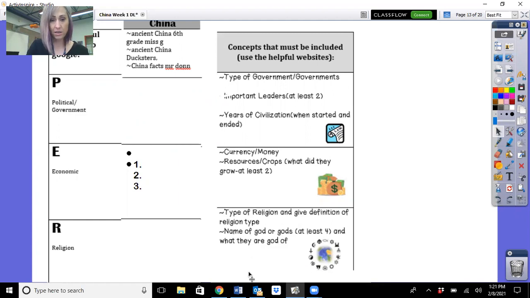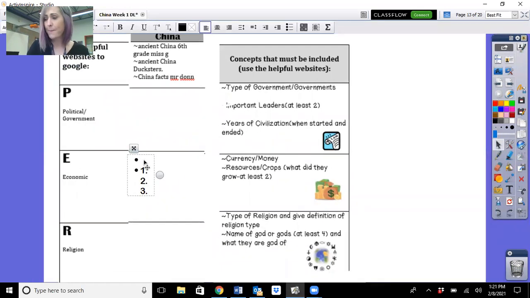This one I researched ahead of time for us, but actually it wasn't hard, because they did trade, just like our other civilizations, right? And we know that from our doodle activity. And then two things they grew. They traded silk.